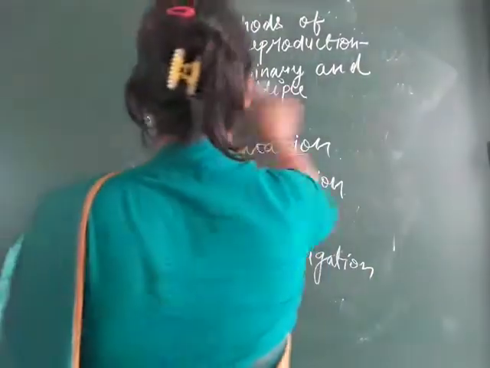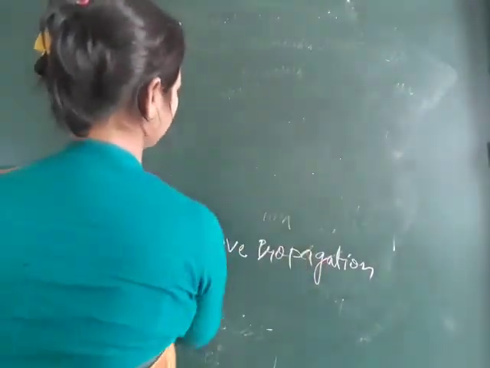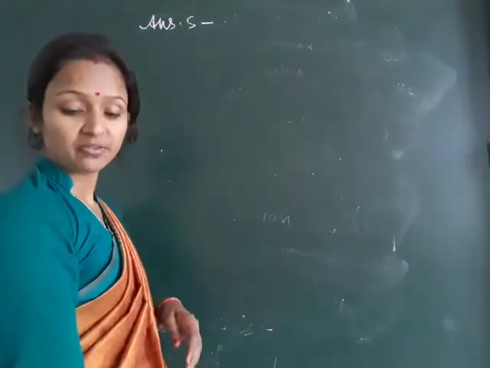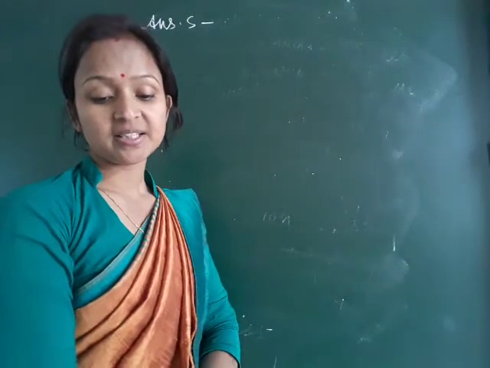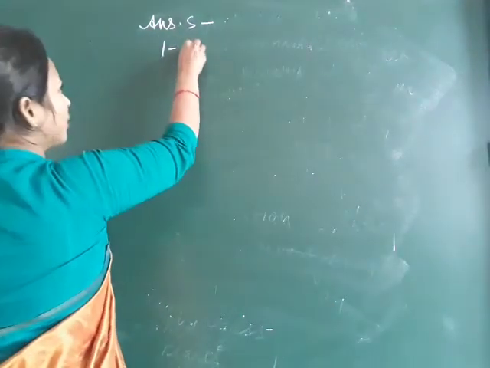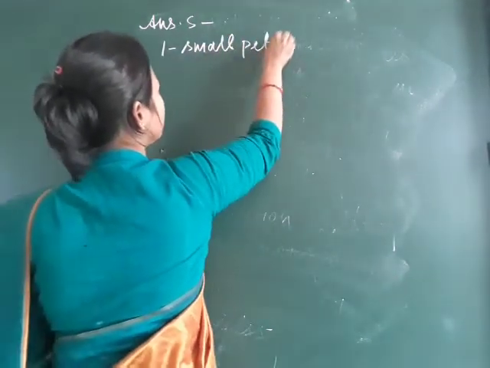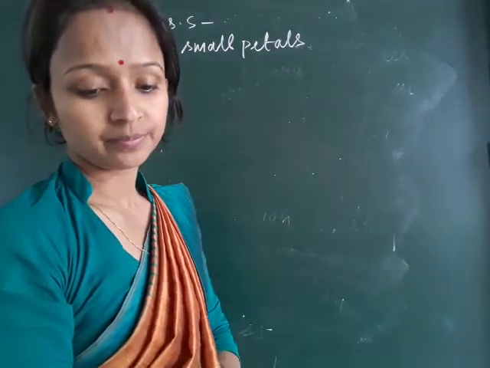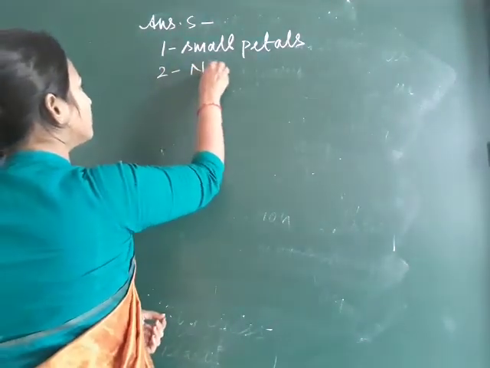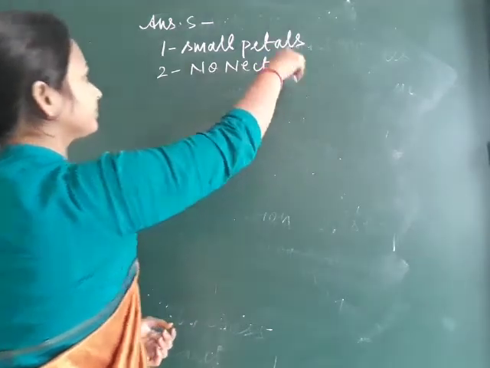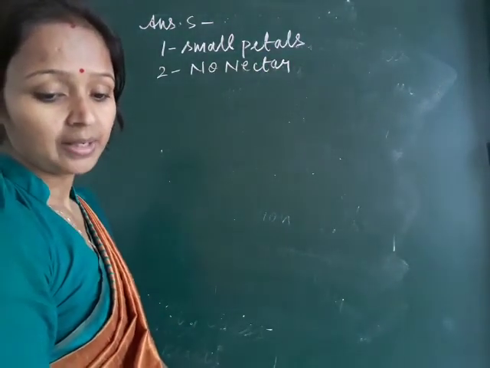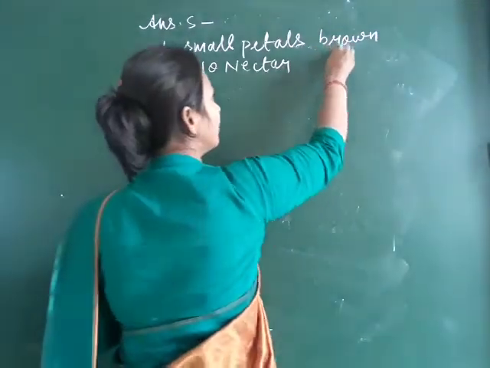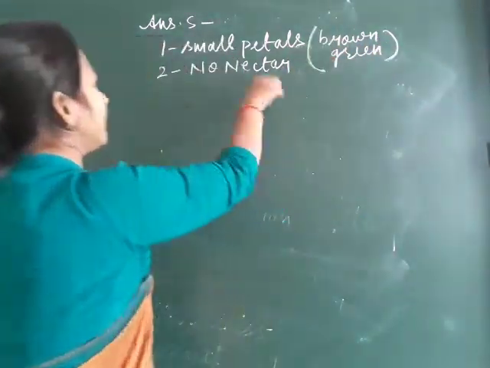Answer 5: they have small petals, brown or dull green in color, and they have no nectar.